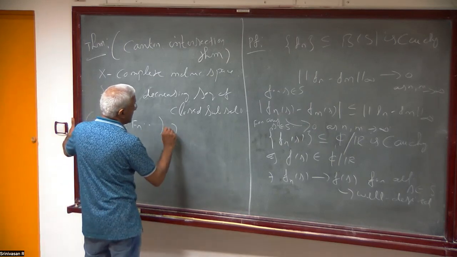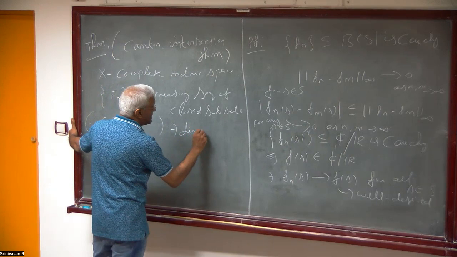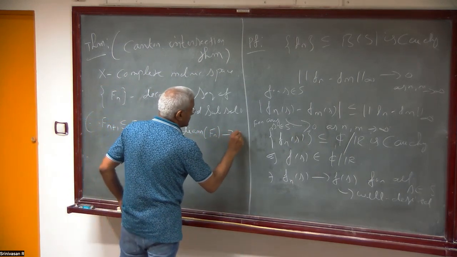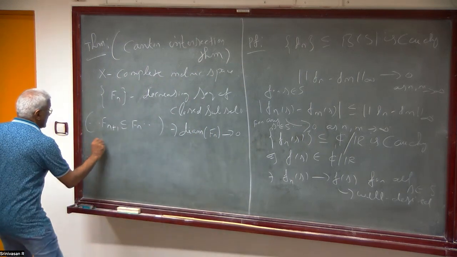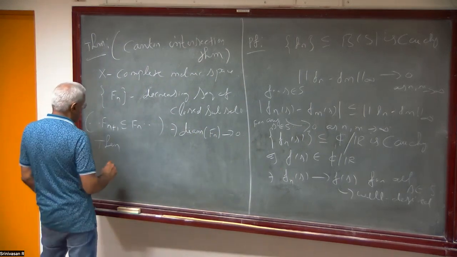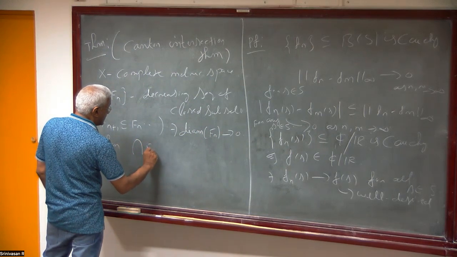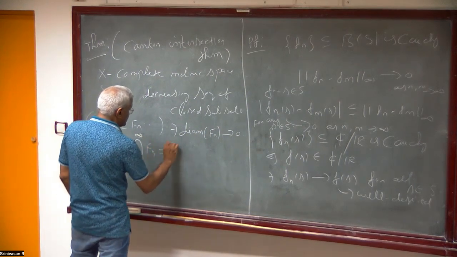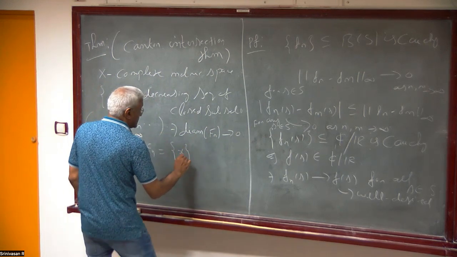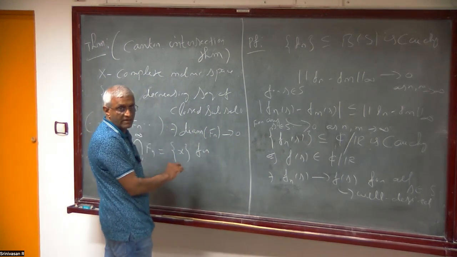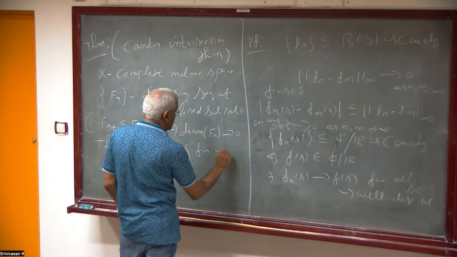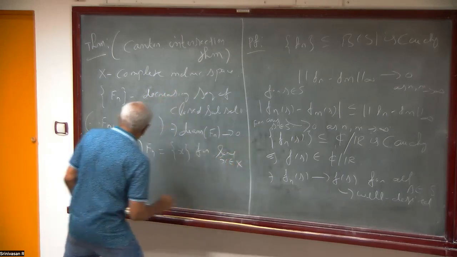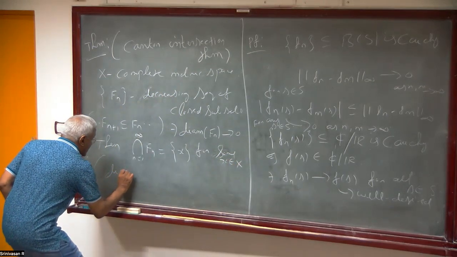Such that the diameter, did I define diameter? Then I will write it. Diameter of Fn goes to 0. Then let me write the statement and then define diameter. Then the intersection of all these Fn, n equal to 1 to infinity, is a singleton. That is, it's non-empty and it has one element, some x in X.